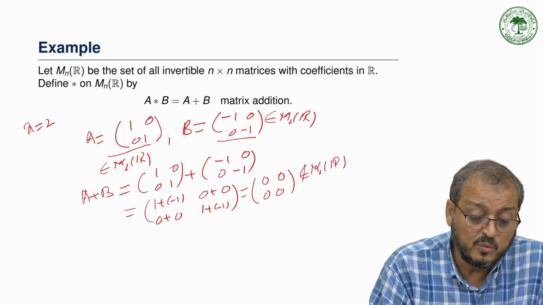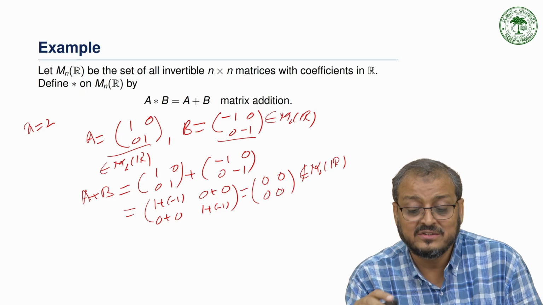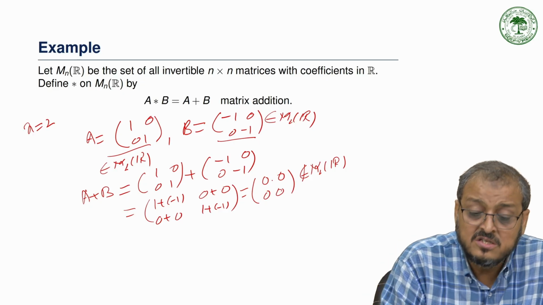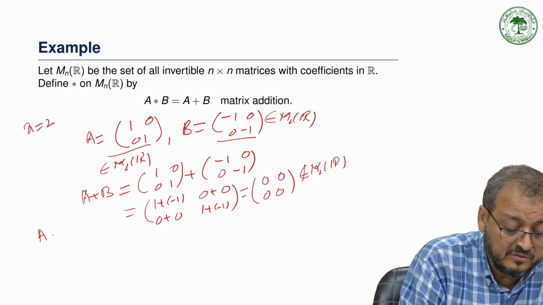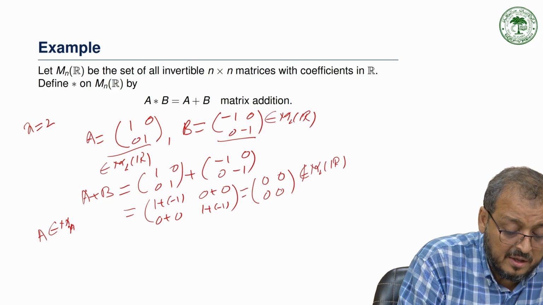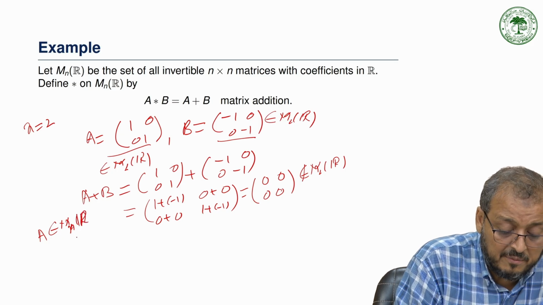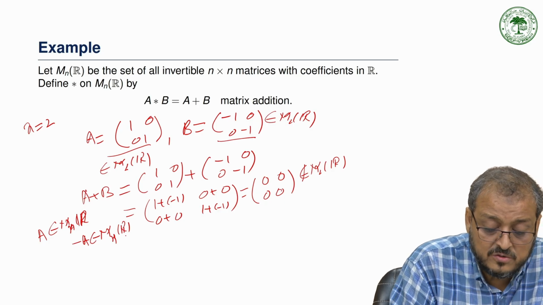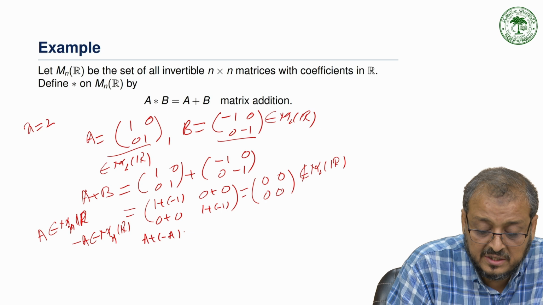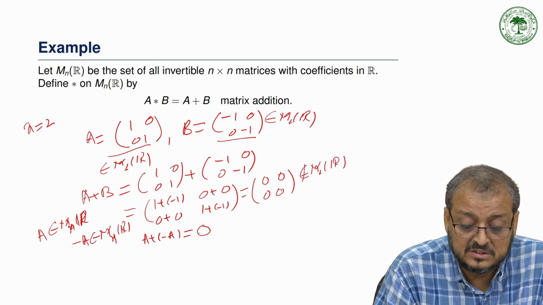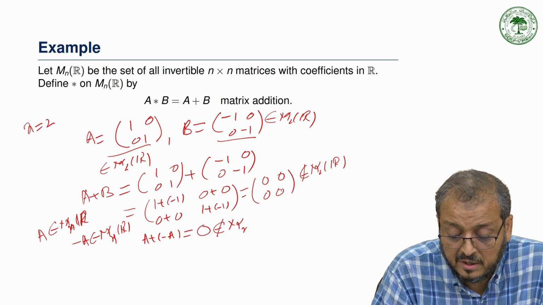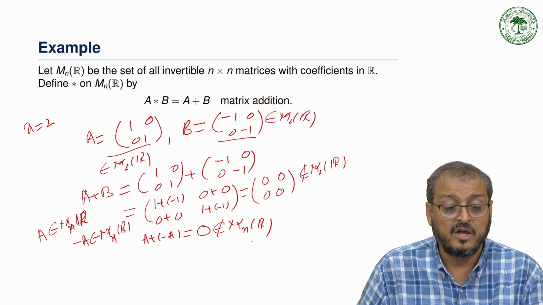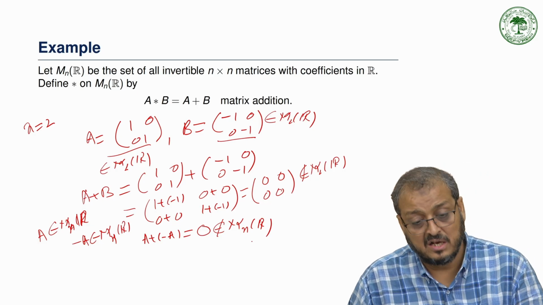Why is it not a binary operation? Under addition, the set of invertible matrices produces the 0 matrix. In general, if we have a matrix A that is an element of Mn(R), then minus A is also an element of Mn(R). So A plus minus A gives the 0 matrix, and the 0 matrix does not belong to Mn(R). If we take any invertible A, then minus A is also invertible.